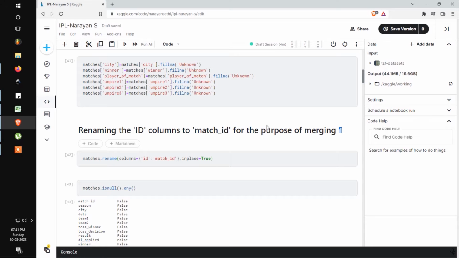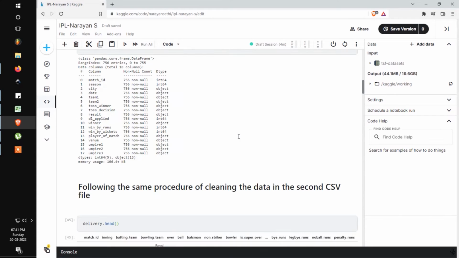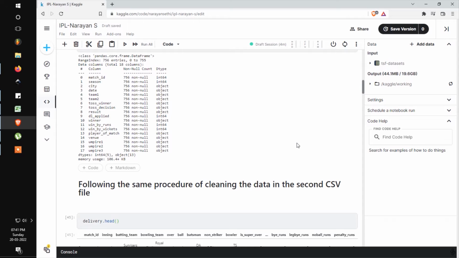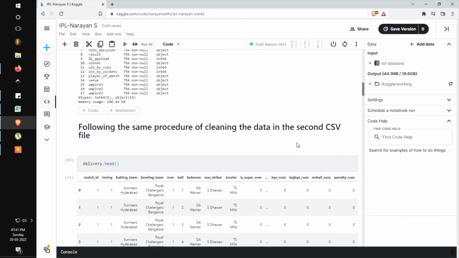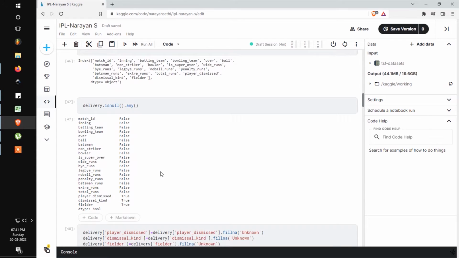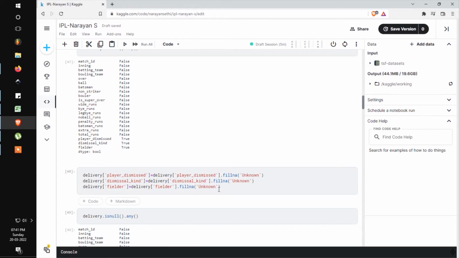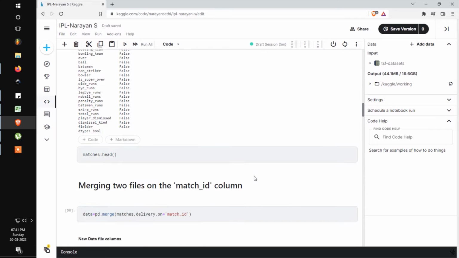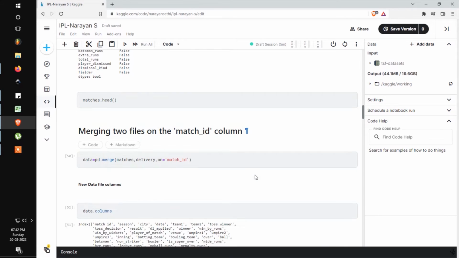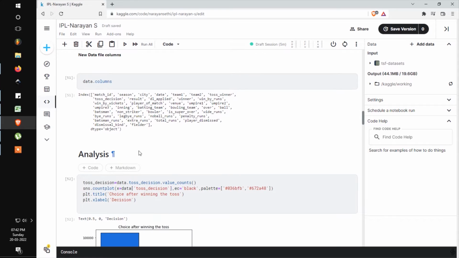Next, moving on, I'm following the same procedure of cleaning data in the second CSV file, which is the delivery file. I am doing the same thing, checking for null values, and if they exist, in this case, yes, they do, I'm replacing them with the unknown string. Okay, so then I merge these two datasets on the match ID column. Now I'm moving on to the analysis part.